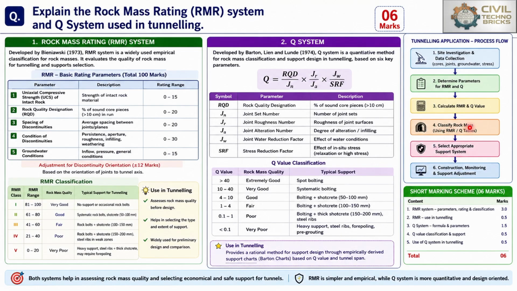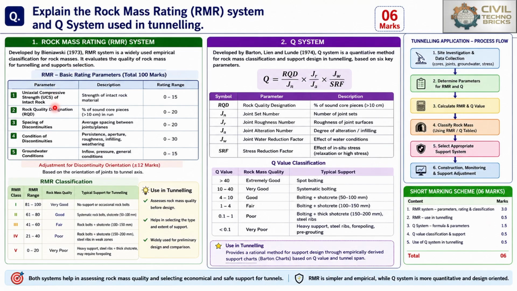Then we have to classify the rock mass by using the ranges of RMR and the quality of that rock in the table. After that, we have to select the appropriate support system from both systems, and go for construction monitoring and support adjustment. Both systems help in assessing the rock mass quality and selecting economical and safe support for tunnels, where RMR is simple and empirical, while the Q system is more quantitative and design oriented.